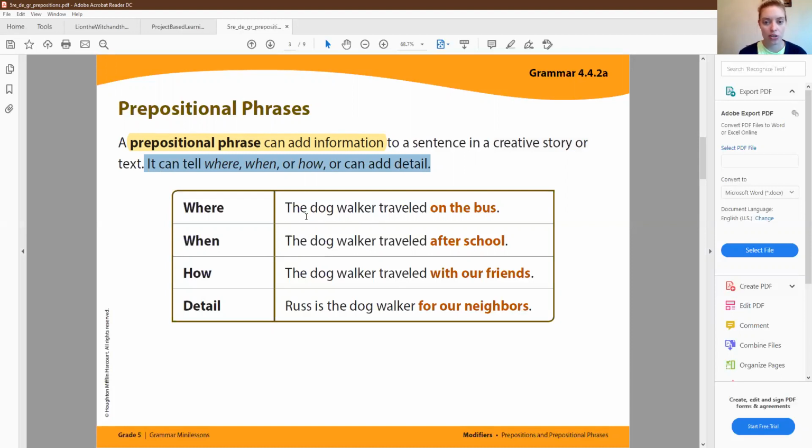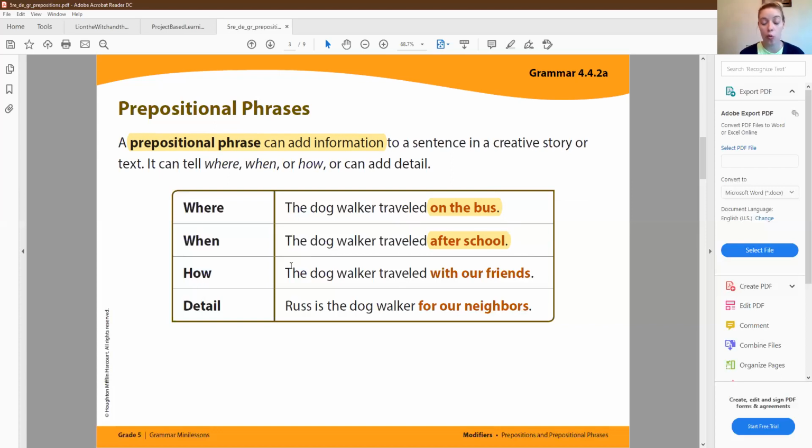All right, so if we look at a couple examples here, we notice what the different prepositional phrases are, okay? We see the dog walker traveled. That could stand alone, but then we see on the bus. On is a preposition, so what really helps us figure out these prepositional phrases is if you find the preposition in the sentence, and then the rest of that thought is going to be the prepositional phrase. So here we have the dog walker traveled. Well, where did he travel? On the bus. The dog walker traveled after school. After is a preposition, so my prepositional phrase here is going to be after school. The dog walker traveled. When did he travel? After school.